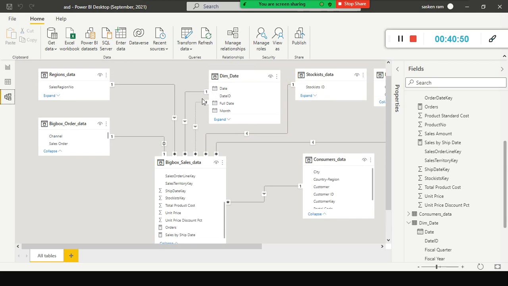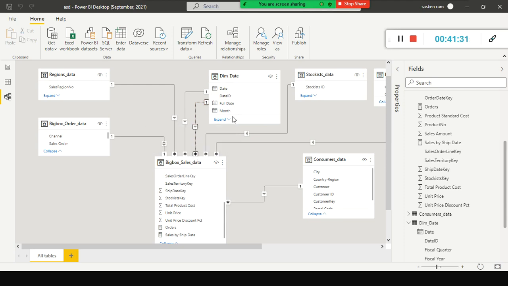But I know I cannot do it directly, right? The rule of thumb is that you cannot have more than one active relationship between two tables at a time. That is the limitation. In that case, how can I display or show the sale amount by ship date? Is there any other workaround available? There is a workaround, and that is where the inactive relationship comes into the picture. So we use the inactive relationship.